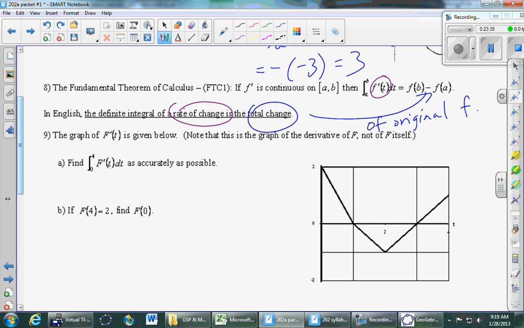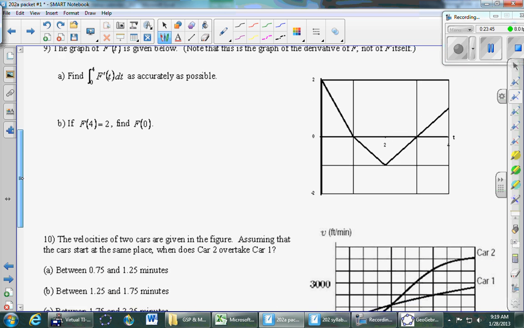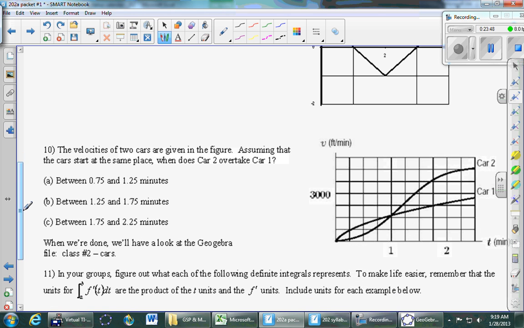So let's jump ahead to number 10. We'll come back and do 9 if there's time, but let's skip to 10. And we're going to Todd.